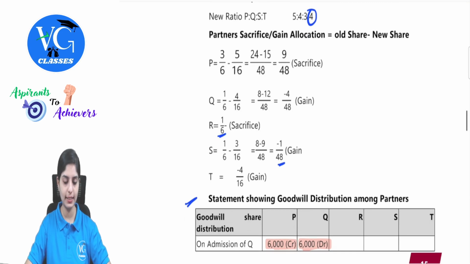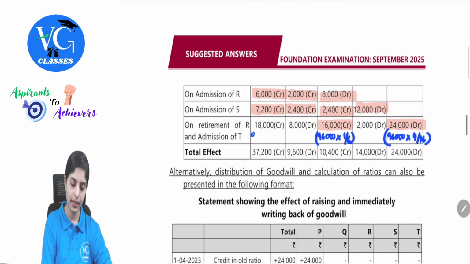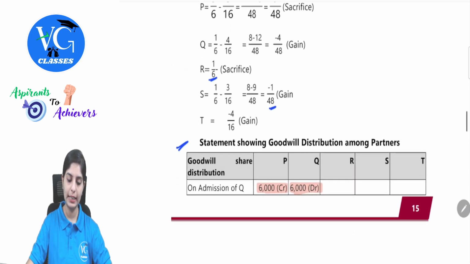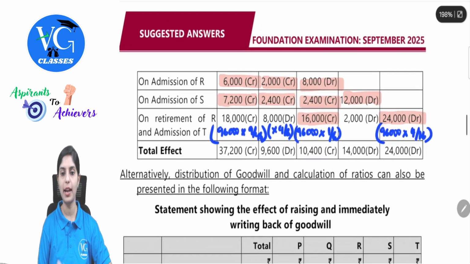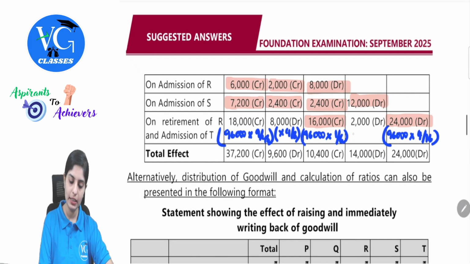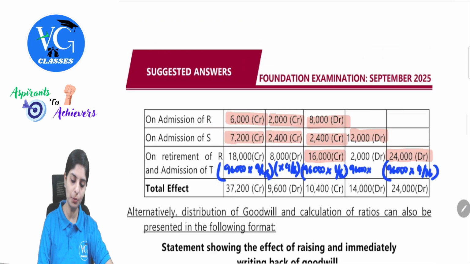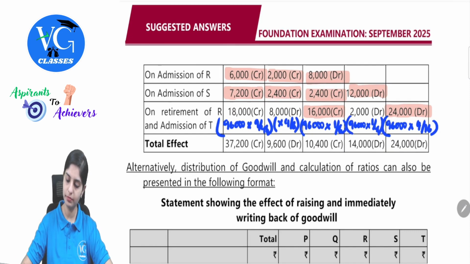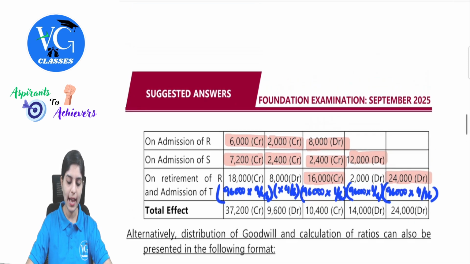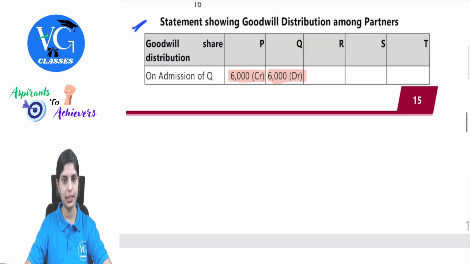So the total goodwill was 96,000 into 9 by 48. I'm just emphasizing why is there a credit balance here. And likewise for Q, 96,000 into 4 by 48. There is less space, so I'm just writing into 4 by 48. I hope this is clear. And then likewise 96,000 into 1 by 48. Understood? So now we have the total of impacts for the respective partners.